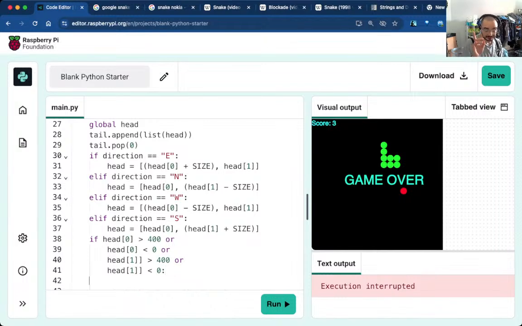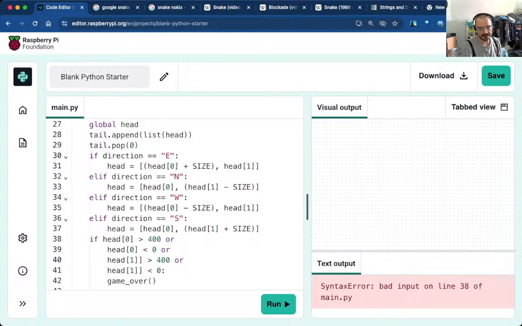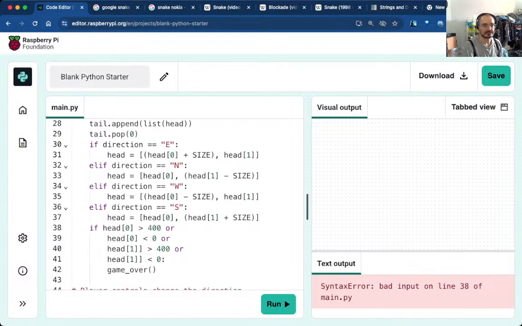Then game over. So now the walls are harmful. Yes, I don't doubt this. Do we need some brackets or something? Is that the problem? If I just do this, it's going to interrupt that expression. Yeah, that's fair enough. But still, no.